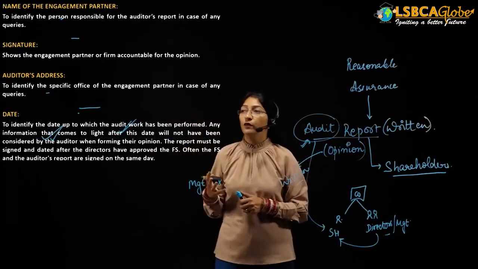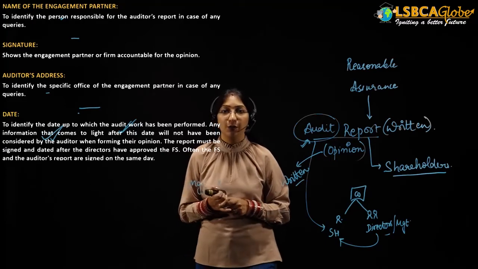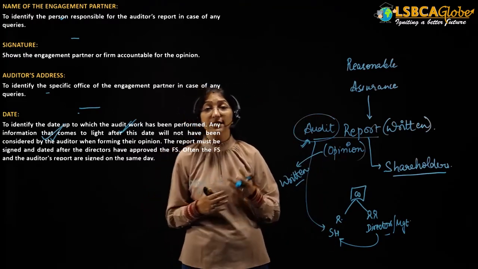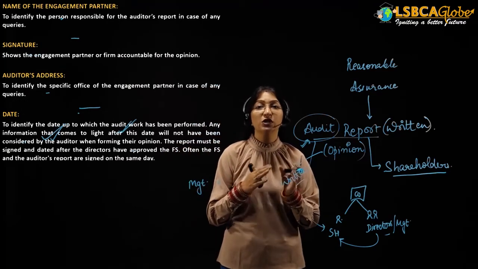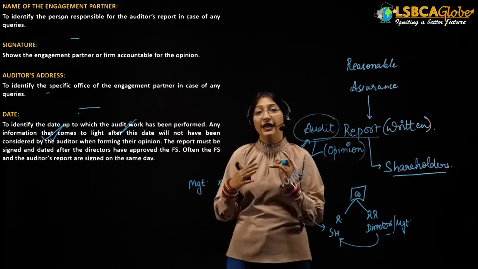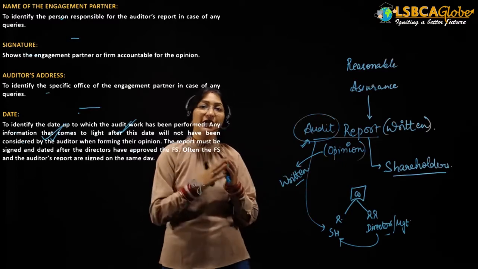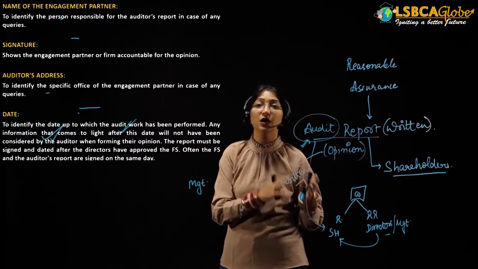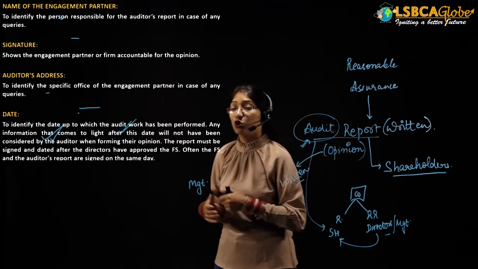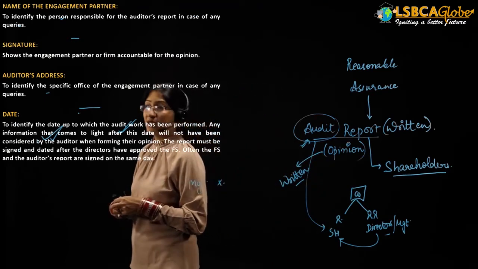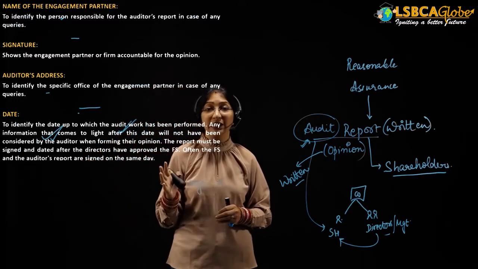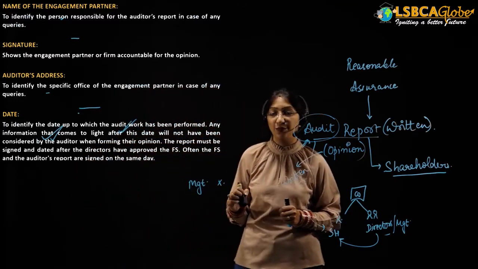And at the end, we will provide the date of the auditor's report. The date of the auditor's report is a very important point. Why? Because this is the date up to which the audit work has been done. Any events which happen after the date of signing of the audit report, the auditor is not providing an opinion upon that particular event. The date is provided to identify the date up to which the audit work has been performed.